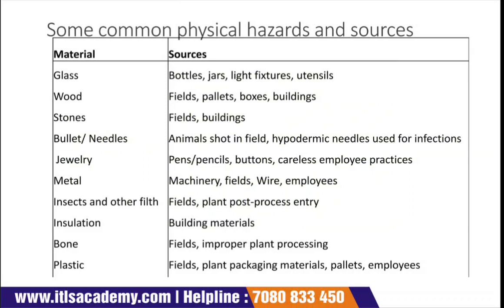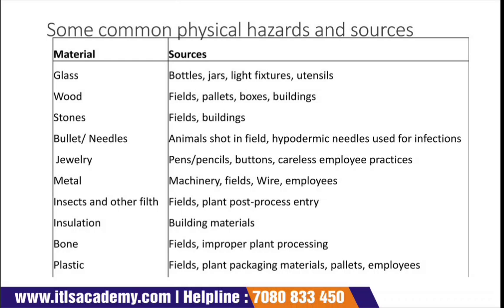So here are some common physical hazards and their sources. For example, food that has glass material, meaning a bottle, jar, light fixtures, utensils. Sometimes in food you see a broken glass particle inside, and that is a physical hazard, because if you swallow that food item, it will deteriorate your health.